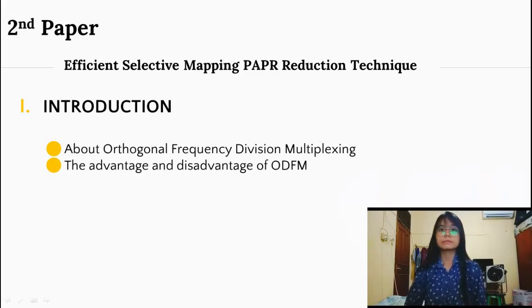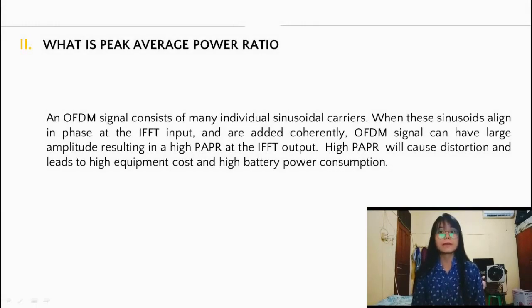Second paper, Efficient Selective Mapping PAPR Reduction Technique. 1. Introduction. Orthogonal frequency division multiplexing is a special form of multi-carrier modulation technique being used in many latest wireless standards. The main advantage of OFDM is high frequency spectrum efficiency, as overlapping of carriers does not cause interference at the receiver side, while the major disadvantage of OFDM systems is high peak-to-average power ratio, which degrades the efficiency of the power amplifier. 2. What is peak-to-average power ratio?